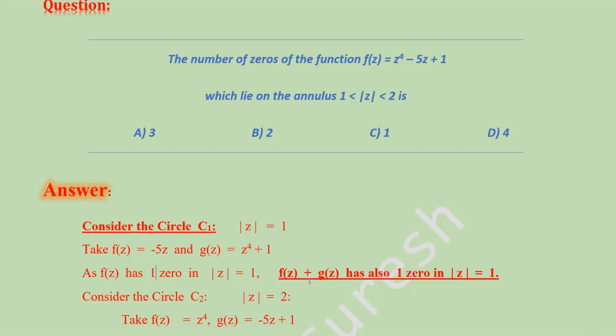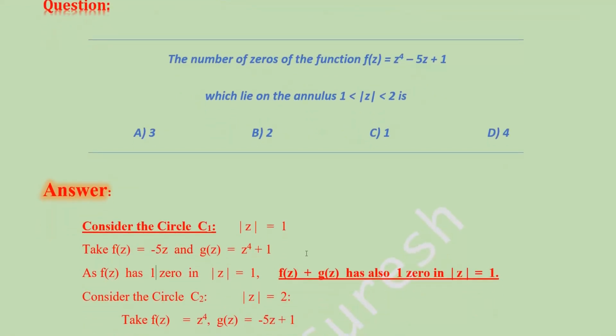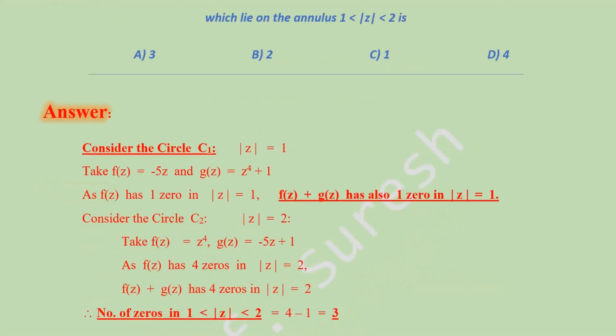Therefore f(z) + g(z) also has 1 zero in |z| = 1. And one more thing, we have to check the condition |g(z)| < |f(z)|; that is satisfied, and only then can we write like this. So consider the second circle, |z| = 2.